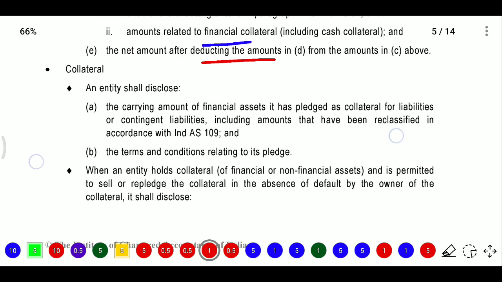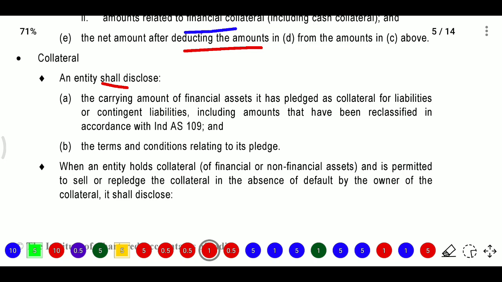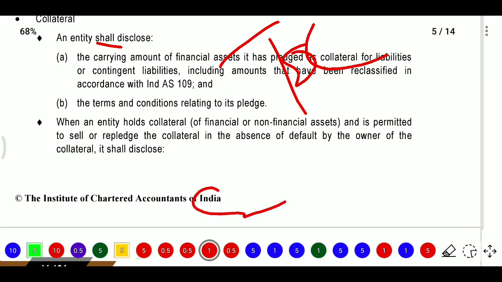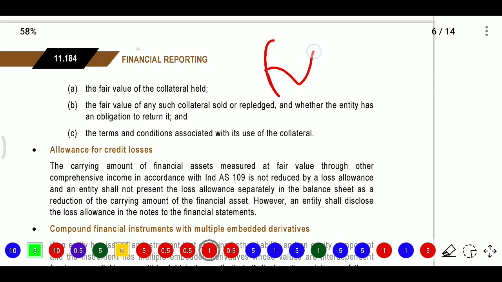Next, collateral. Here the entity shall disclose the carrying amount of financial assets it has pledged as collateral for liabilities or contingent liabilities, including amounts that have been reclassified in accordance with Ind AS 109, and the terms and conditions relating to its pledge. When an entity holds collateral, whether financial or non-financial assets, and is permitted to sell or repledge the collateral in the absence of default by the owner of the collateral, it shall disclose the fair value of collateral held, the fair value of collateral sold, and the terms and conditions associated with the collateral.